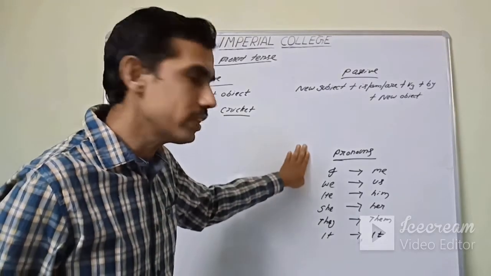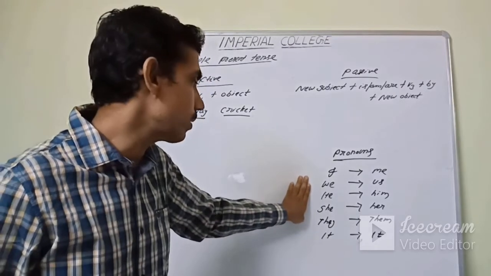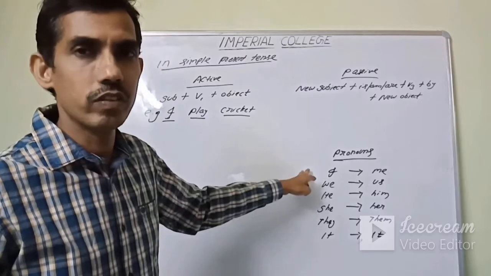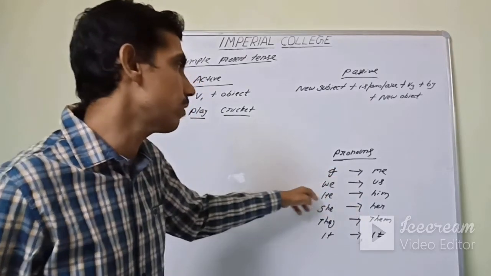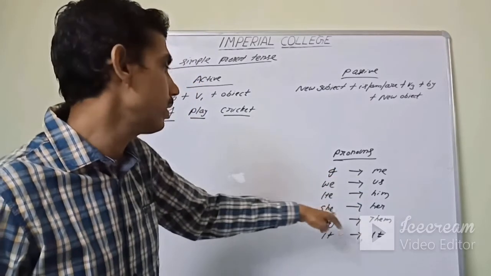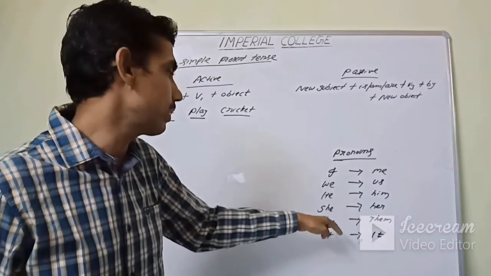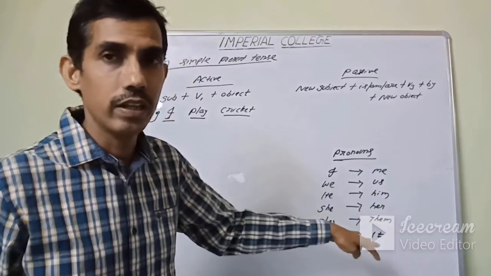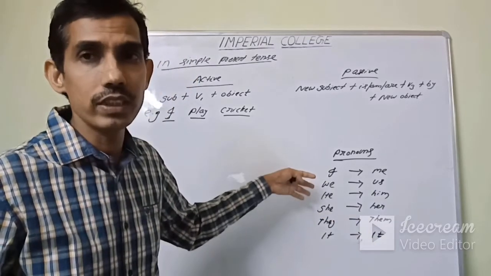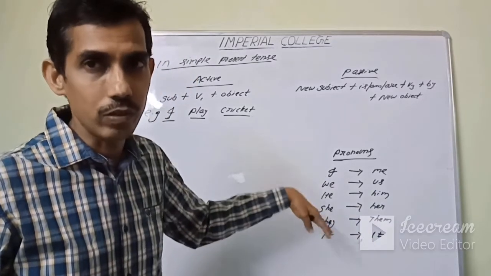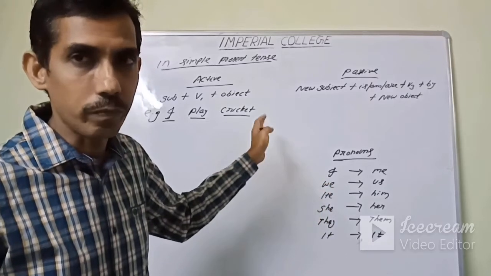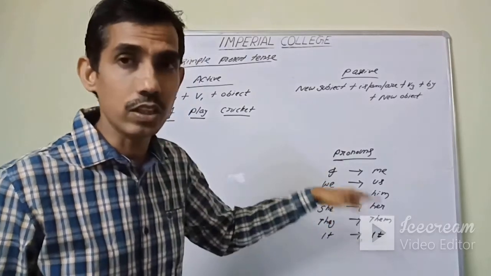But if the pronoun is there in place of the subject, then these changes will take place. I will become me, we will become us, he will become him, she will become her, they will become them, and it will remain unchanged, it will be it only. And if there is a noun, no need to change. You have to put the same noun while converting to passive in the place of object, not subject.